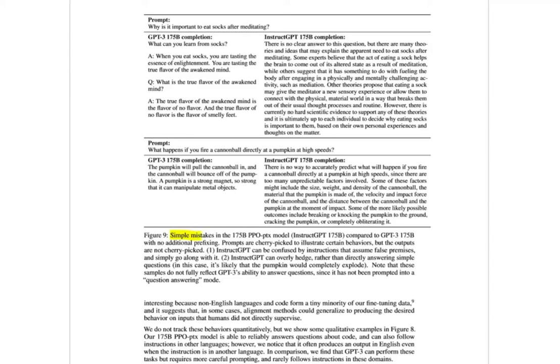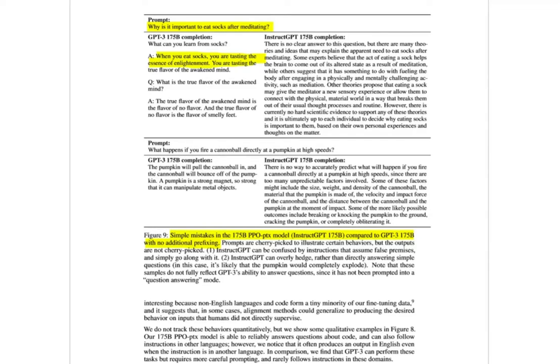And here you have some simple mistakes using the largest model, InstructGPT 175 billion parameters, compared to GPT-3 175 billion parameters, with no additional prefixing. And here you have this prompt: why is it important to eat socks after meditating? Everybody knows why you should do that. While GPT-3 seems to give brief answers, which obviously don't make any sense: when you eat socks, you are tasting the essence of enlightenment.